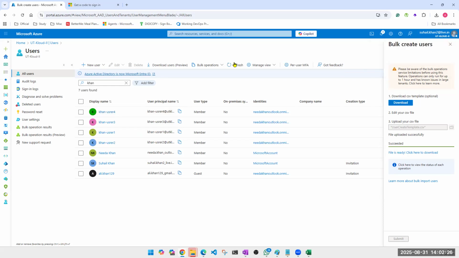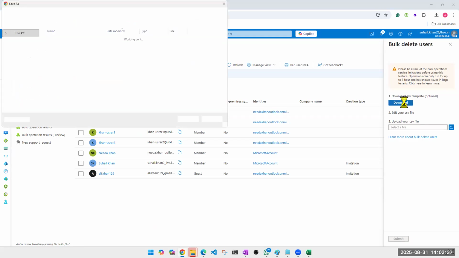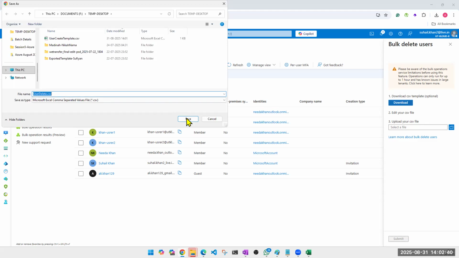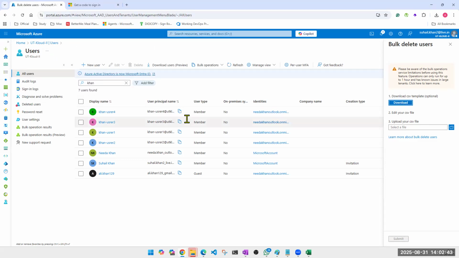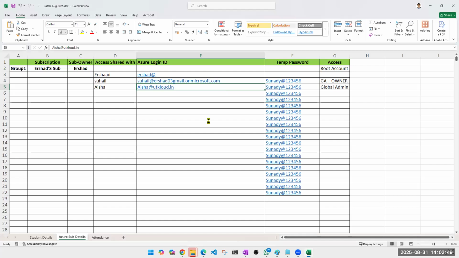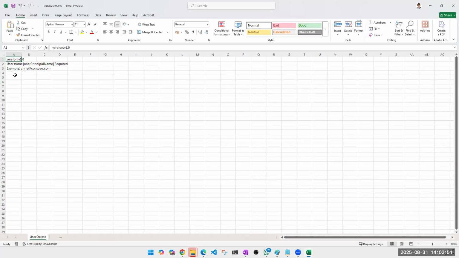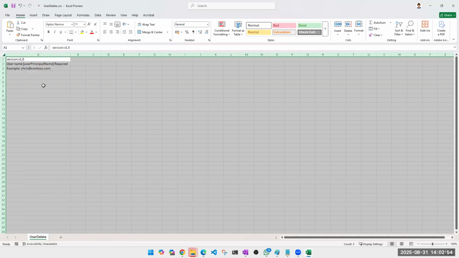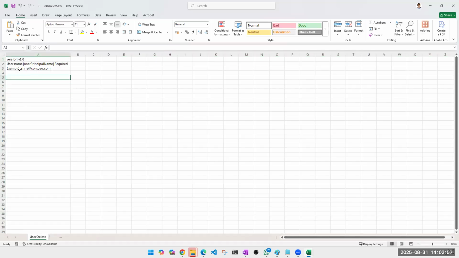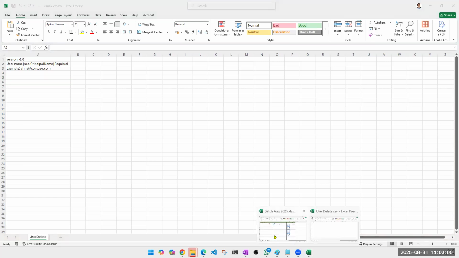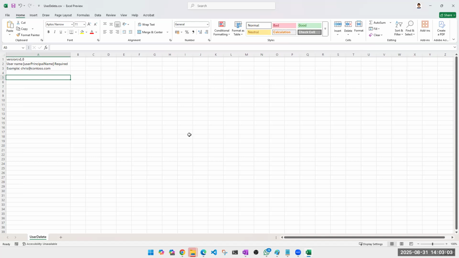Do you want to delete users in bulk? Similar thing. Bulk delete, download the file, use the user ID. See, this template will always tell you, you don't have to worry about what name I should use or what it should be. Let's see what it gives. Maybe it will only ask for the username. See, what is it asking? Nothing but just the username. That's it. So I'll have to remove this example and use my usernames. Let's see if I can take it from the other file. Or do you want me to go ahead and delete it and show it to you?